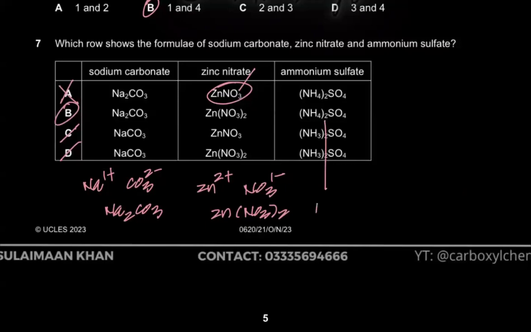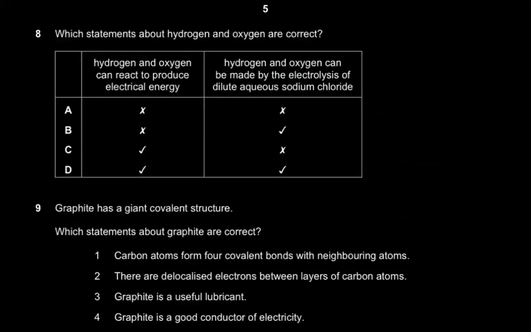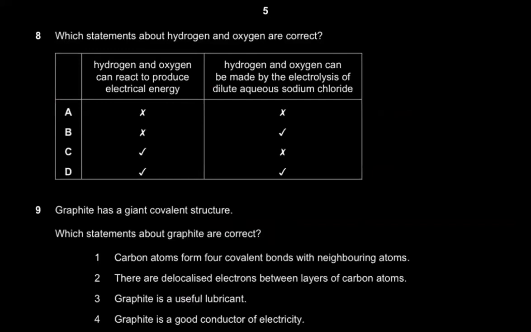But if you want to write ammonium sulfate, ammonium is NH4 1 plus, and sulfate is SO4 2 minus. So cross multiply, you get (NH4)2SO4. Great, and that's correct. I didn't even have to check this, but yeah.